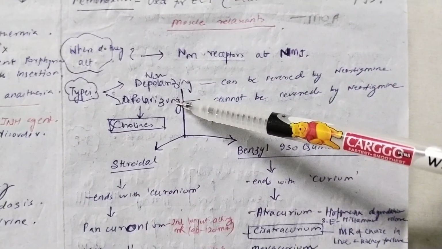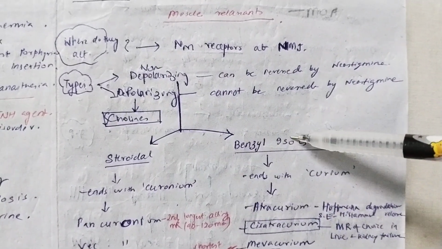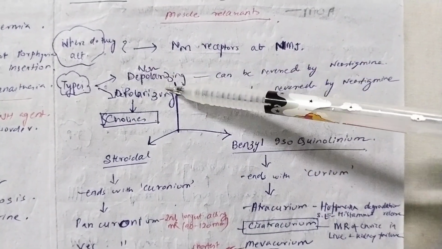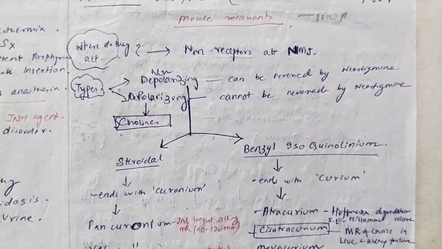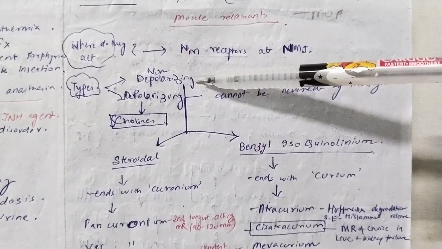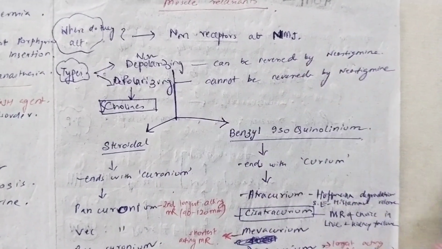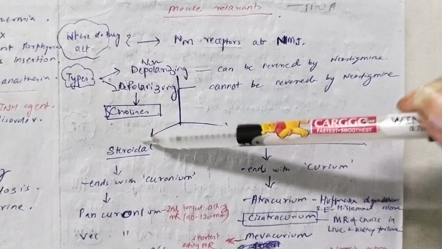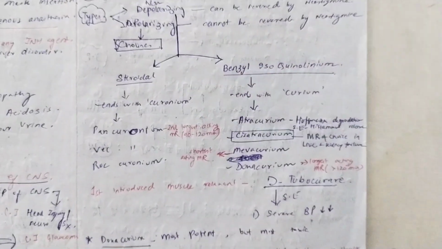Let's begin with depolarizing muscle relaxants. Chemically, there are two types, steroidal and benzyl. Let's begin with depolarizing muscle relaxants, and these are basically the type of cholines. And mostly you must have heard about succinylcholine. And non-depolarizing are chemically of two types, that is steroidal and benzyl isoquinolinum. Now, how will you remember the examples? The steroidal groups of non-depolarizing ends with curonium, and the benzyl isoquinolinum ends with curium. So let's see the examples.